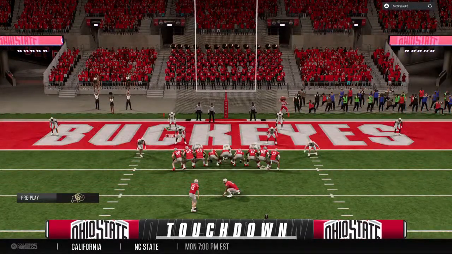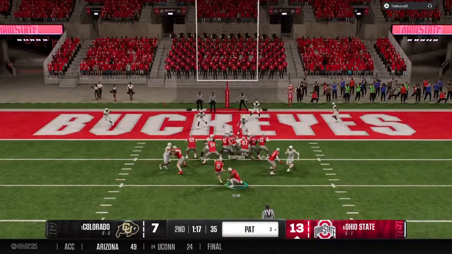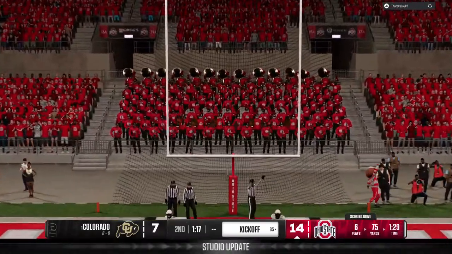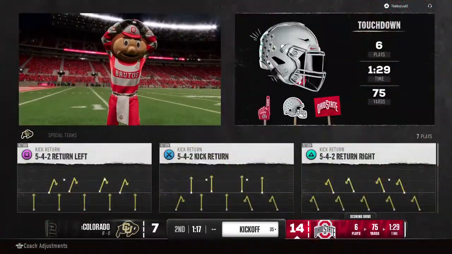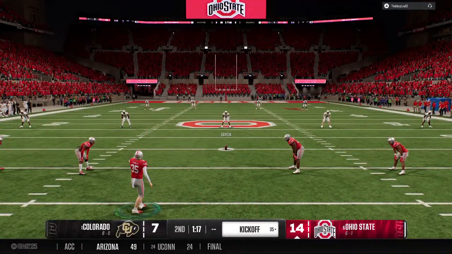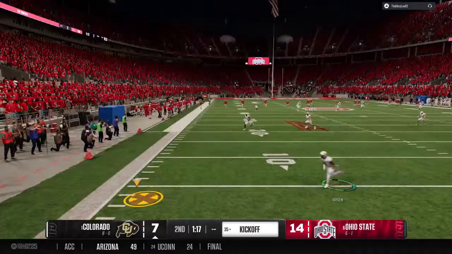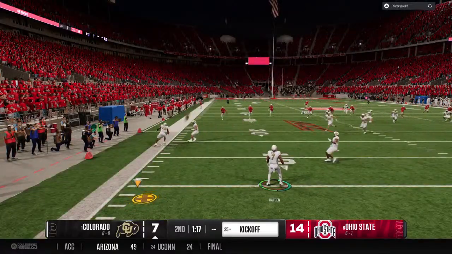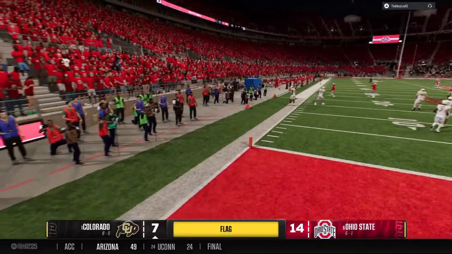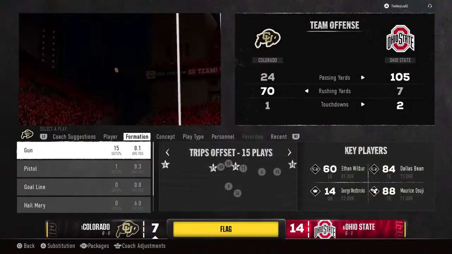But they'll try to add to the lead now with the PAT. PAT is good. They go over touchdown, 14-7. Here's the kickoff team. Let's see if they give the returner an opportunity to bring this back. Kickoff out of bounds. The ball will be spotted up at the 40-yard line.